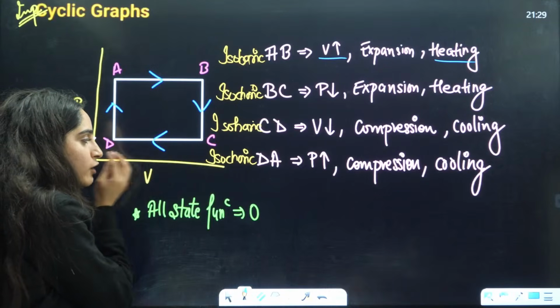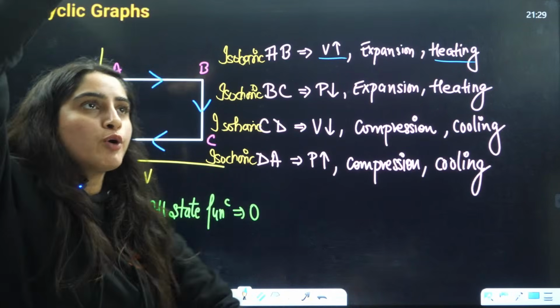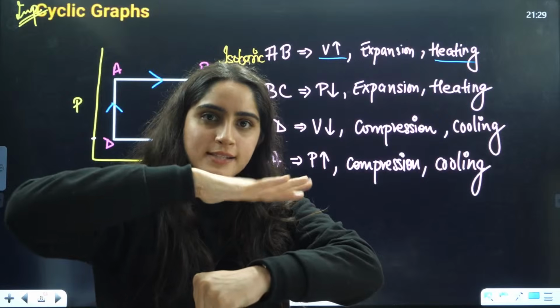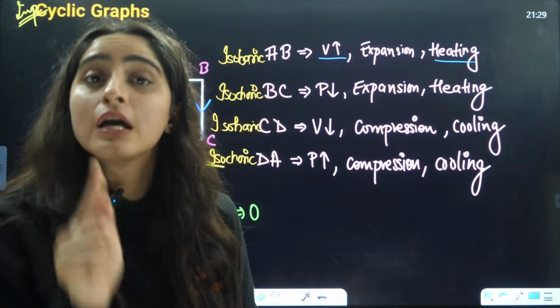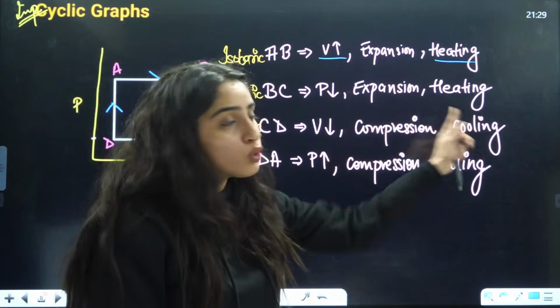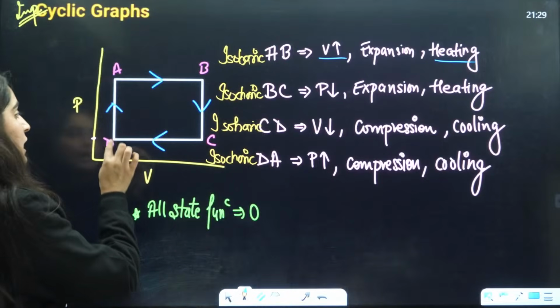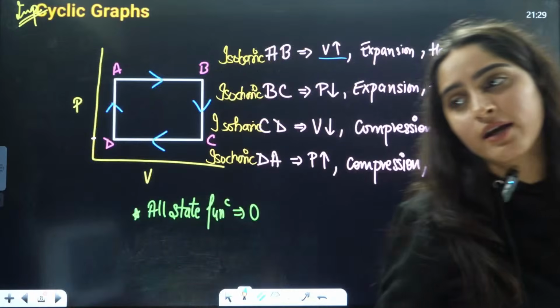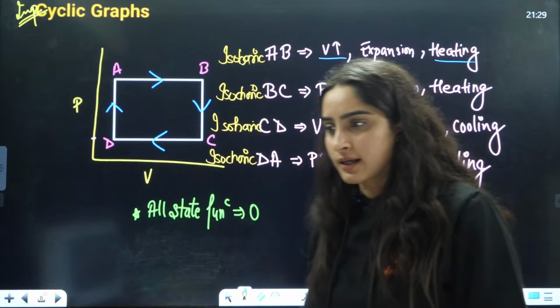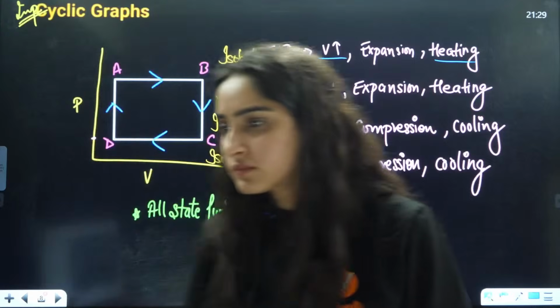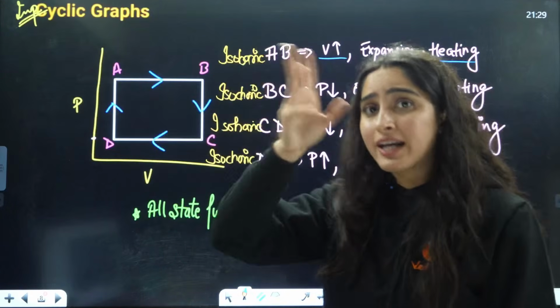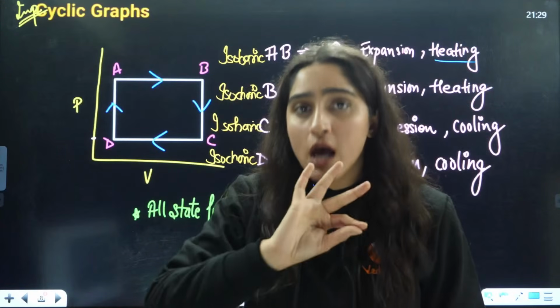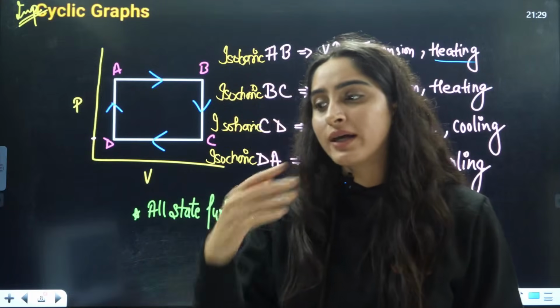Now what is happening here? Volume is decreasing. Compression is happening. In compression, we relate it to cooling, right? Okay. D to A, first you tell me in D to A, pressure is decreasing or increasing, volume is increasing or decreasing, right?